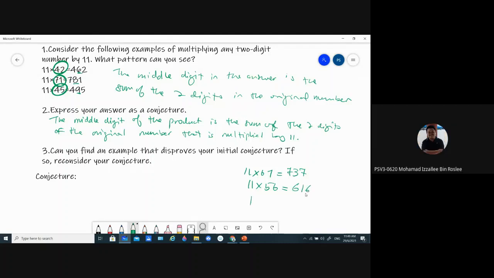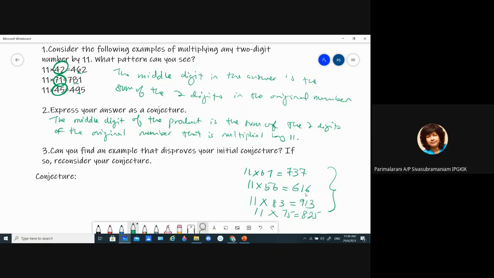Yes. How about 11 times 83? 913, correct? How about 11 times 75? 825. So all these examples, do they follow the conjecture?